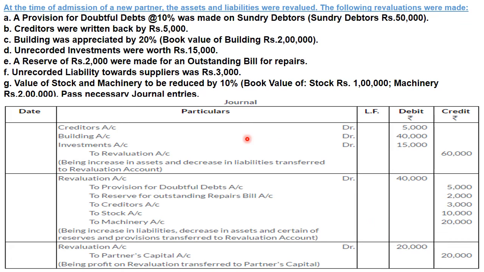Now, after adjusting all incomes and expenses, it is clearly visible to us that credit balance of revaluation account is more in comparison to debit balance. It means profit is there, and for distributing profit, entry is revaluation account debit to partners capital account in their old ratio.